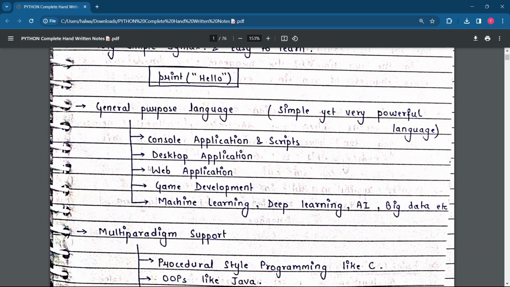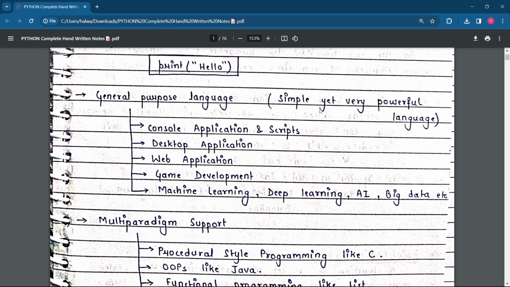So see, general purpose language. A simple yet very powerful language. Python is a very simple language but a very powerful language. The reason is it supports the backend as well as the front end, and a lot of applications such as machine learning, AI, artificial intelligence, deep learning, big data, computer vision. Whatever things you see around you are all applications of Python itself.